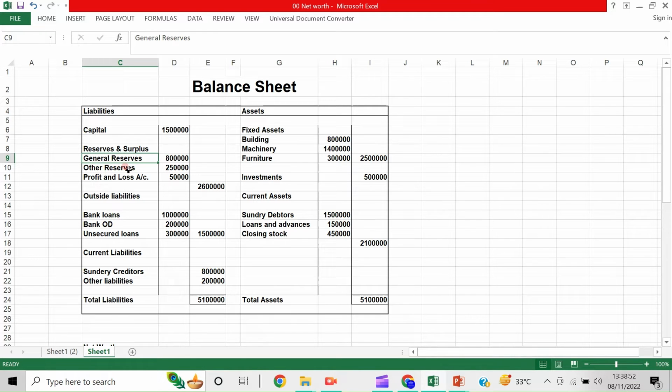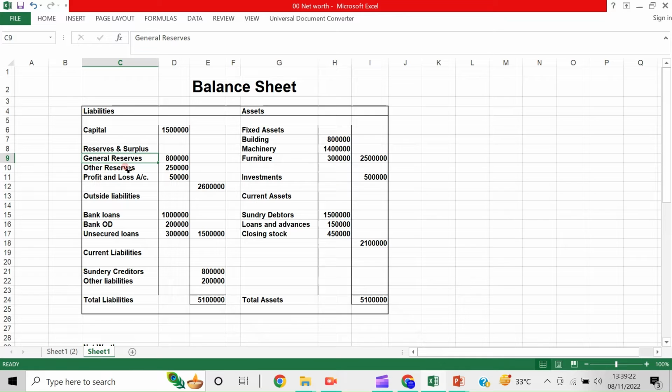Accordingly, some particular percentage will be reserved and transferred to general reserves and other reserves. If it is a private limited company, dividend may be declared, and the amount for the dividend payment should be kept aside.